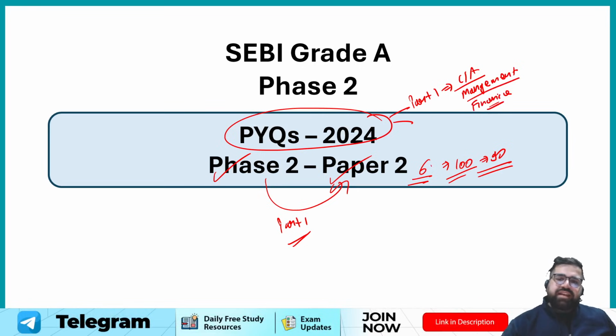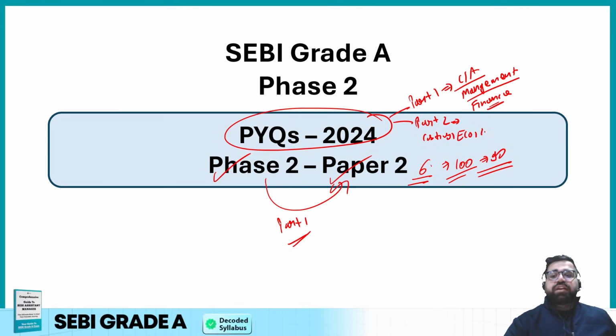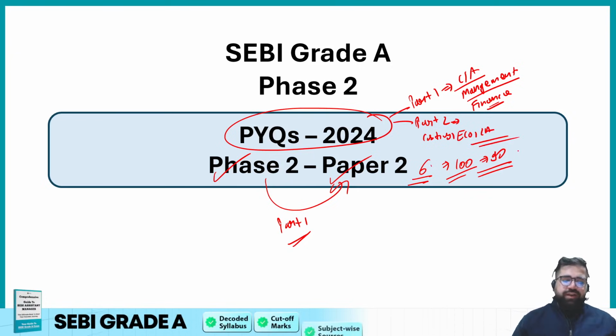Right? In the next part, Jaskaran sir, Kritika ma'am and Ashima ma'am will solve the questions of costing, then economics, and then your companies act. Okay, so let's start with part 1.